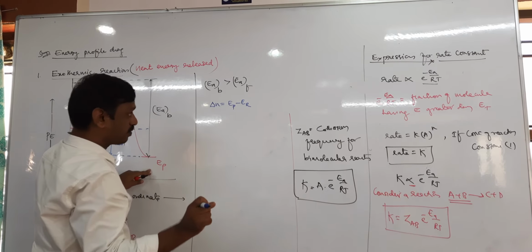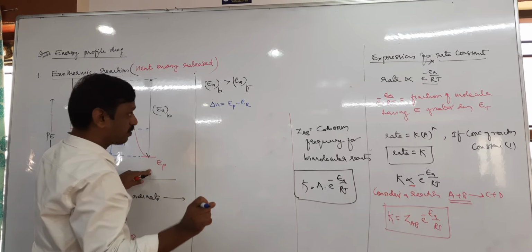But actually here we want the relation between EAB, EAF, and delta H. This is the important part. Here EAB is more, since the activation energy of the forward reaction is less. Therefore the activation energy of the backward reaction equals delta H plus EAF.